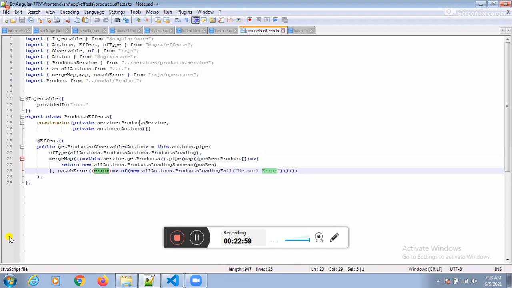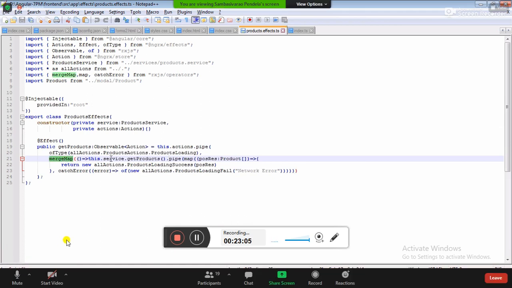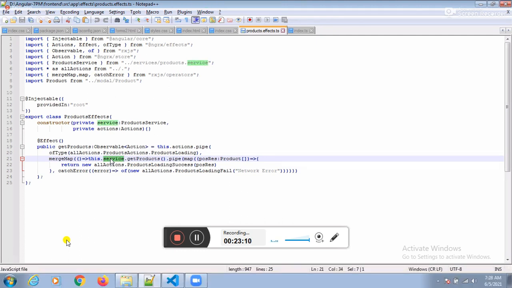To use a service, which function do we need to use? Merge map function. See this function. Under the merge map function, can I call the service? Yes, we need to call the service. Next one. We should be ready to catch which response? Positive response. Not only the positive response, you should be in a position to catch the error response also. Is my point right or not? Fine. See this one here.